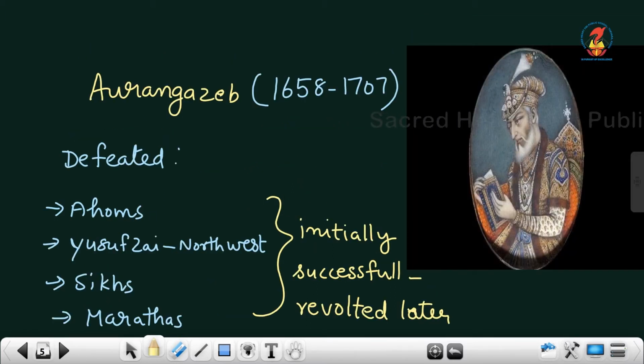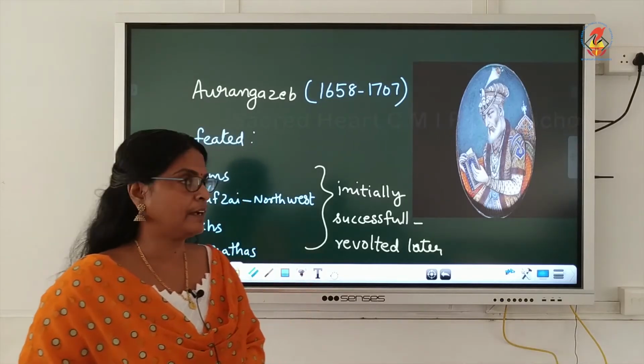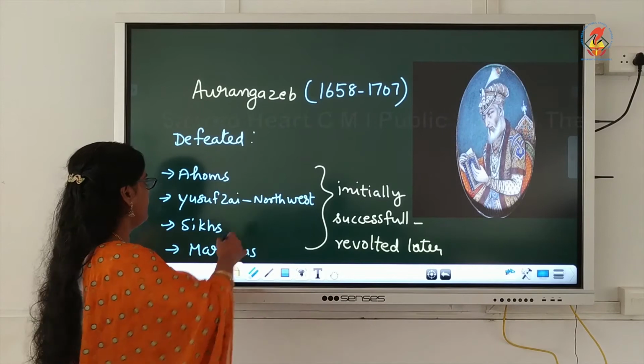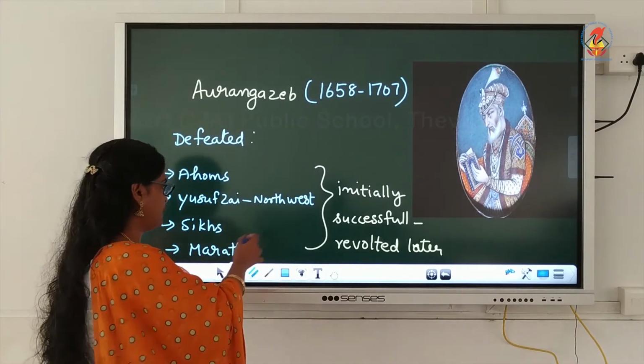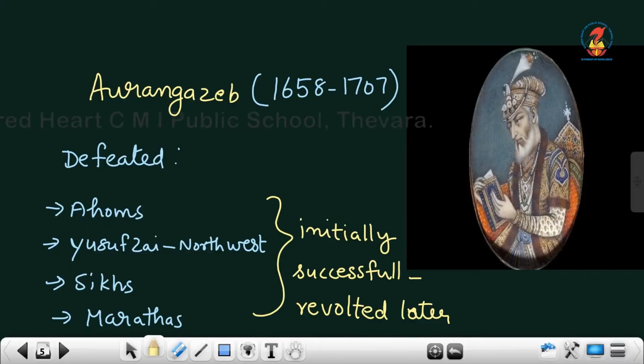Next, Aurangzeb. Aurangzeb was the son of Shah Jahan, and he defeated the Ahoms, then the Yusufzai of the northwest, Sikhs, then Marathas. Ahoms in the northeast, and Yusufzai in the northwest, Sikhs in the north, then Marathas in the Deccan.